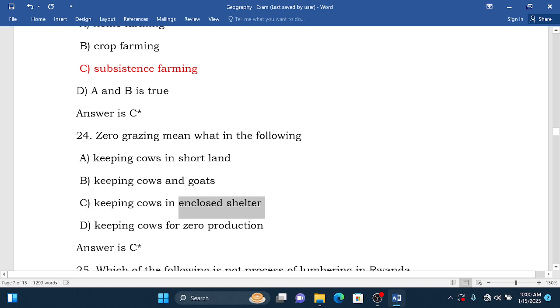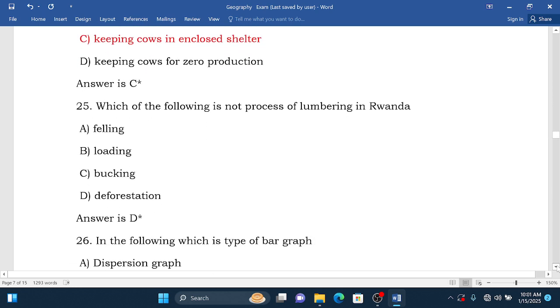When you talk of enclosed shelter, in Kinyarwanda you say ikiraro. Inyubako nyine ifunze ku buryo bashyiramo. That is it, enclosed shelter. So zero grazing is korora mu biraro in Kinyarwanda. Therefore the correct answer is C, because zero grazing is where cows are kept in enclosed shelter. So we go to question 25.